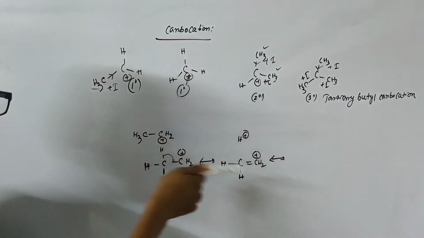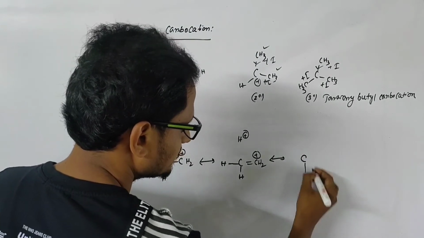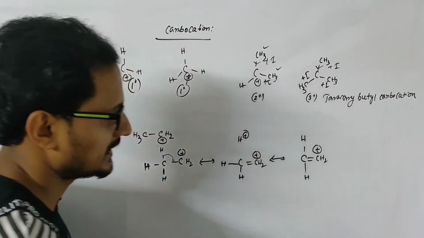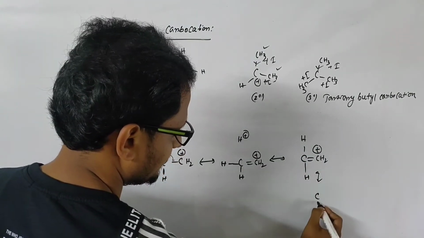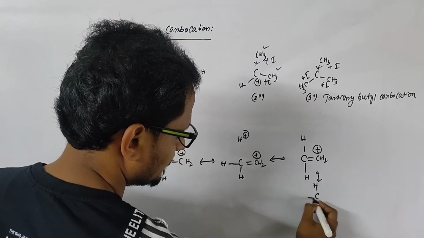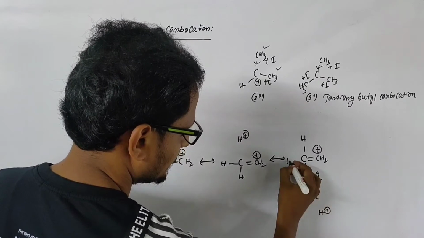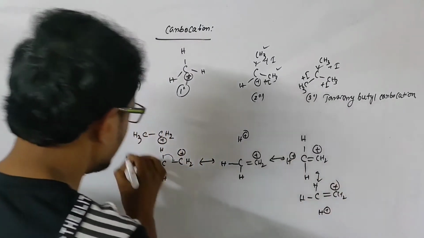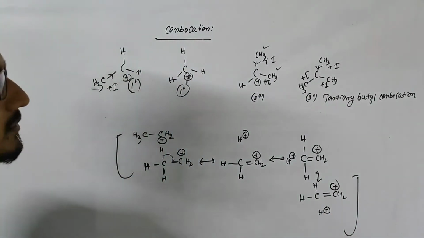This hydrogen also participates in the hyperconjugation like this, and also the other one. Okay, so this is the hyperconjugation. Likewise, this hyperconjugation will increase the stability of the carbocation.